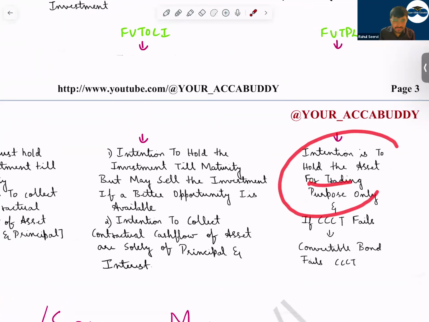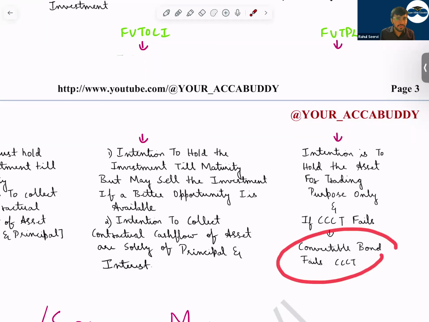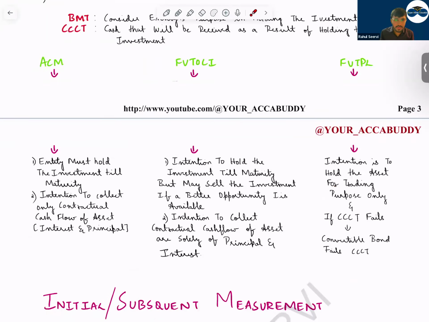The intention is to hold the asset for trading purpose only, and the contractual cash flow test also will fail. That means the company says that we will not principally recover the amount from the principal payment plus interest. We can sell this today, we have acquired, tomorrow if we are getting very good profits, we can sell it. So in that case, your convertible bonds fail the CCT test. Whenever you have convertible bonds, that is the reason we have different accounting, compound accounting.